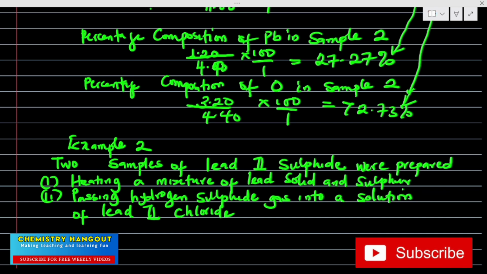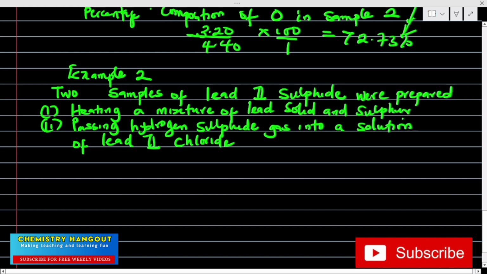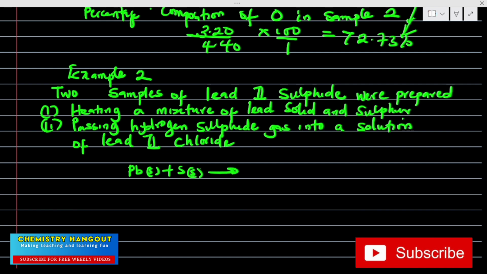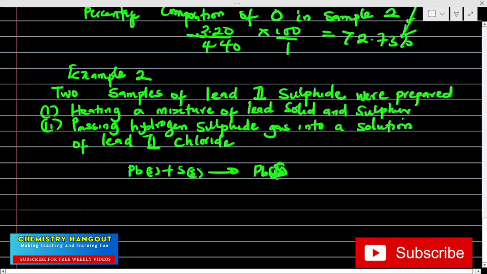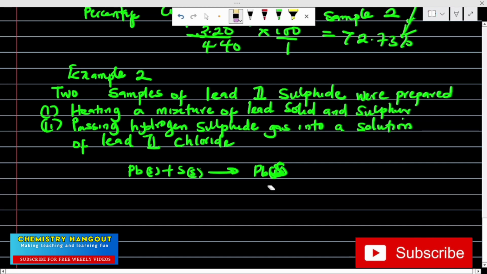So let me just give the equation. You don't actually need that, but just to fortify your chemistry knowledge. The first one, a mixture of lead solid and sulfur, can just be direct combination. That's lead plus sulfur. Heating it, you are going to have lead sulfide. Let me erase this and rewrite so that you see it very well.